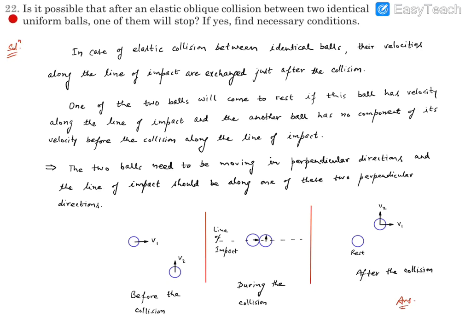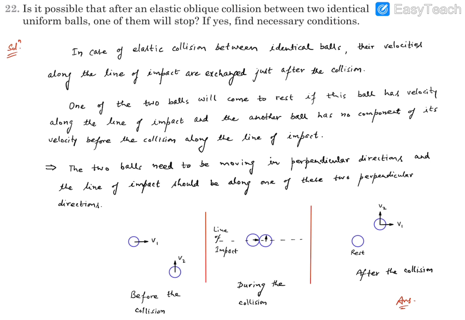Question number 22. It reads: is it possible that after an elastic oblique collision between two identical uniform balls, one of them will stop? If yes, then find the necessary conditions.